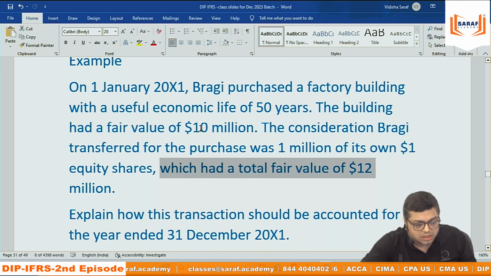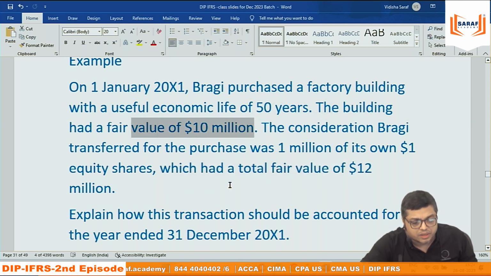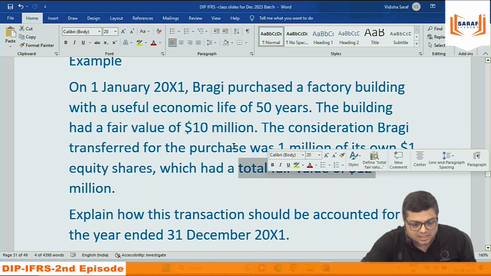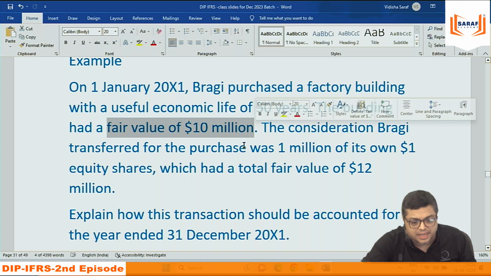No use. Because by giving shares, you are getting the assets of 10 million. By giving shares, we are not getting 12 million worth of assets. We are getting value of 10 million assets.